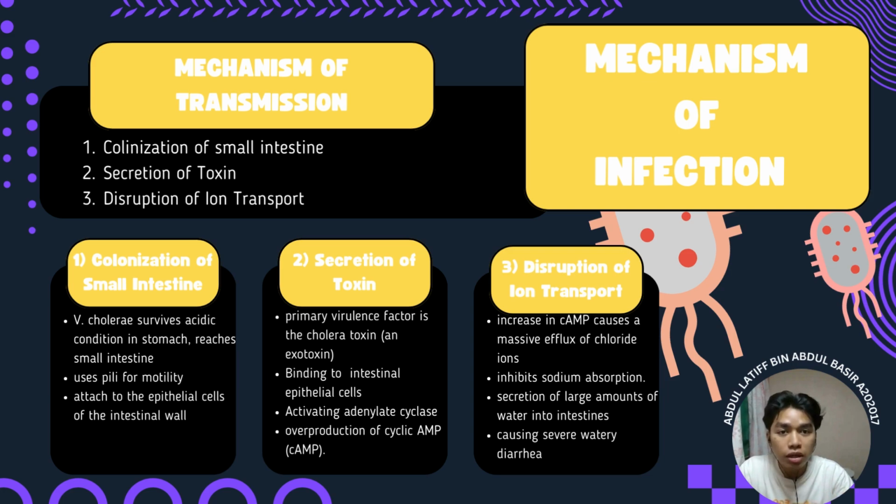Okay, so I will explain about the mechanism of infection. So there are three mechanisms. The first one is colonization of the small intestines. The second one is secretion of toxin. The third one is disruption of ion transport. So I will explain it in the next slide.